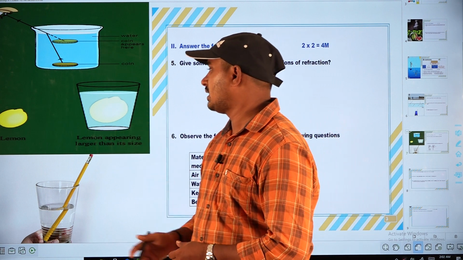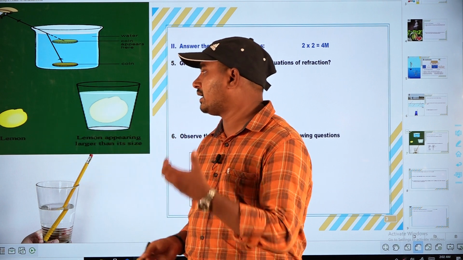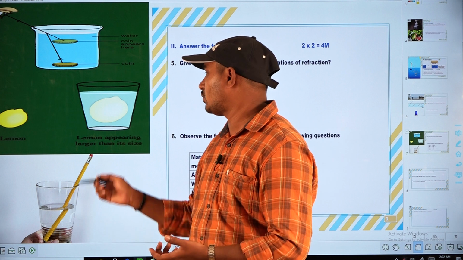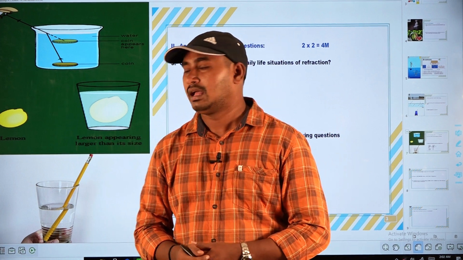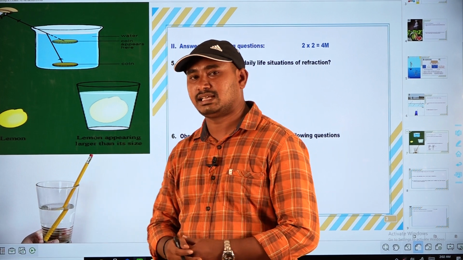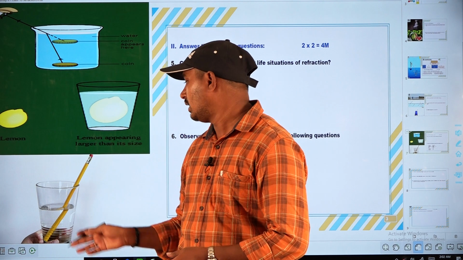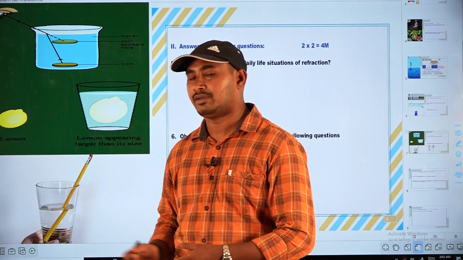And the second one is a lemon. If you keep a lemon inside the water, the lemon appears bigger in size inside the water. That is due to refraction of light. And see the third one here: if a straight pencil is placed inside any glass of water, the pencil appears to be bent. That is due to refraction of light.